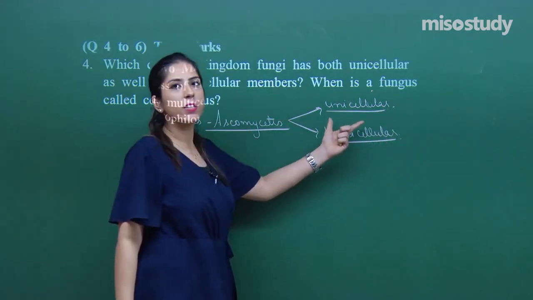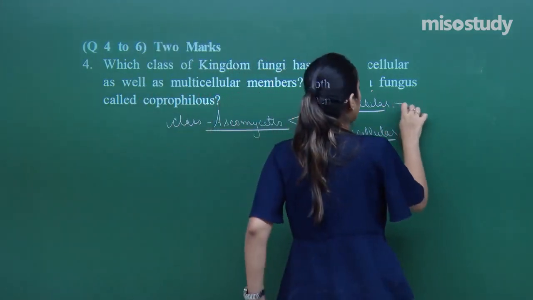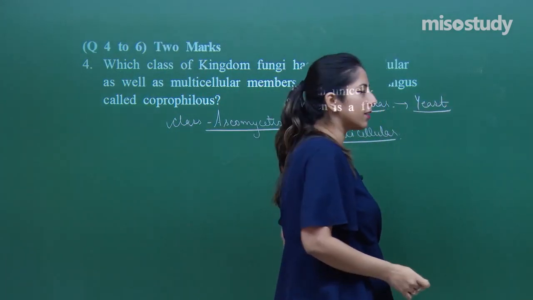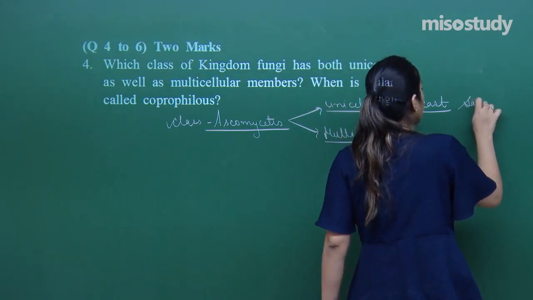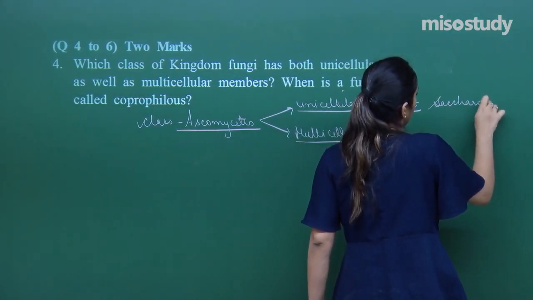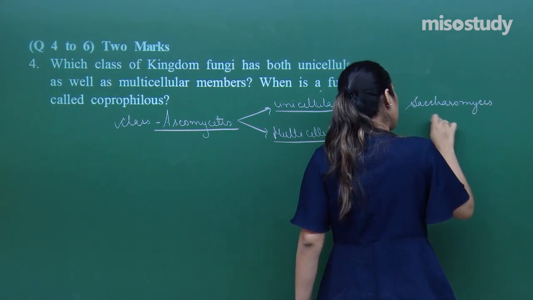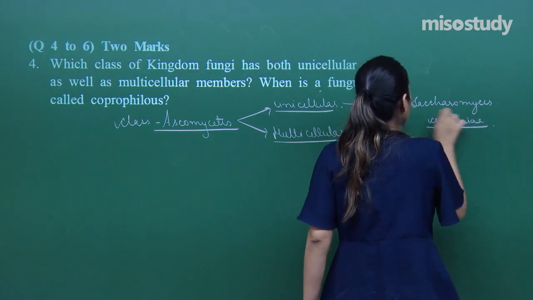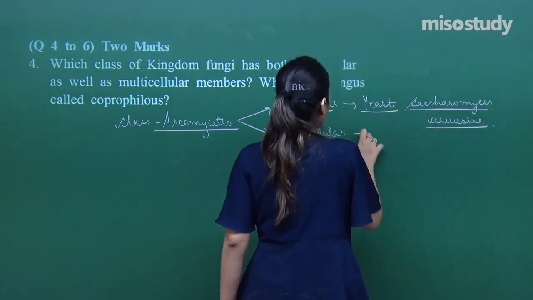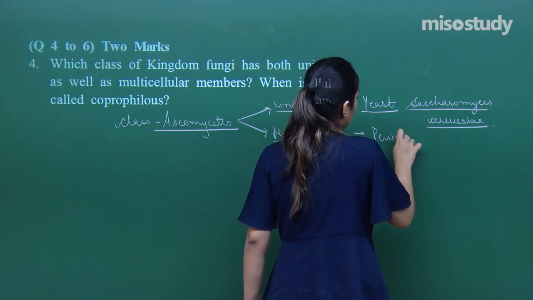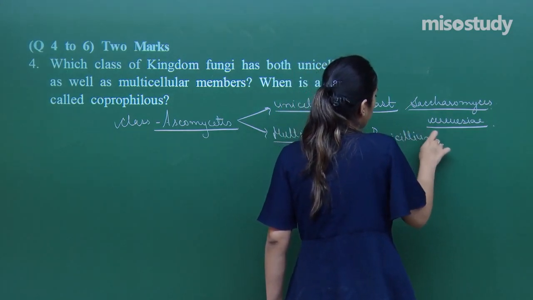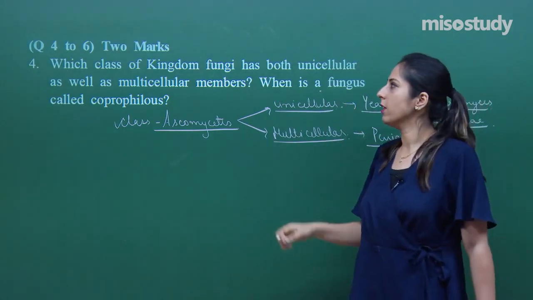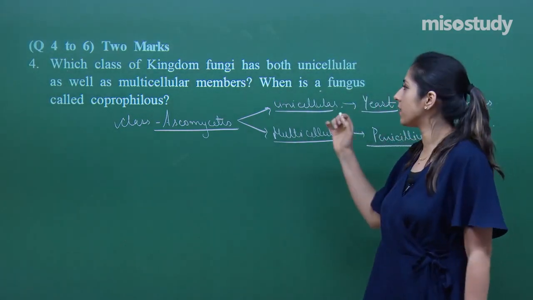In the unicellular, we have an example of yeast. What is the scientific name of yeast? That is Saccharomyces cerevisiae. Next is Penicillium, Penicillium notatum. Penicillium is a multicellular structure, right? So this was question number 4, and yes, one more.